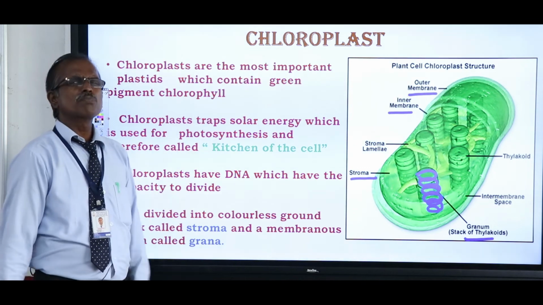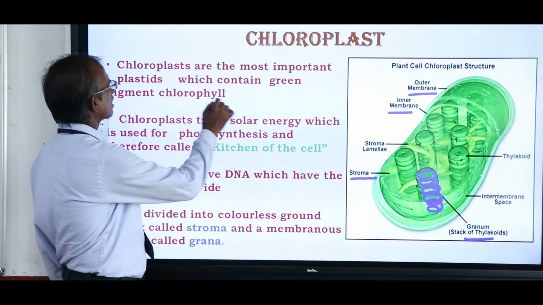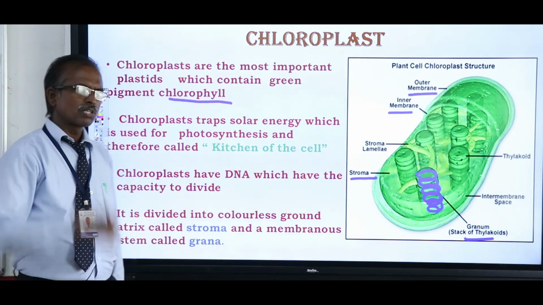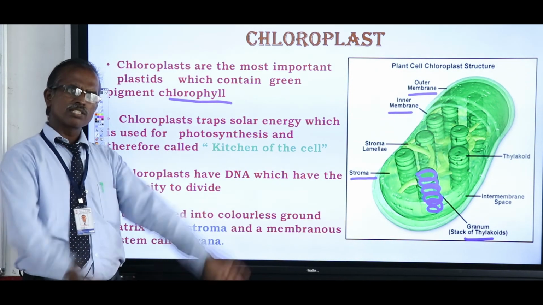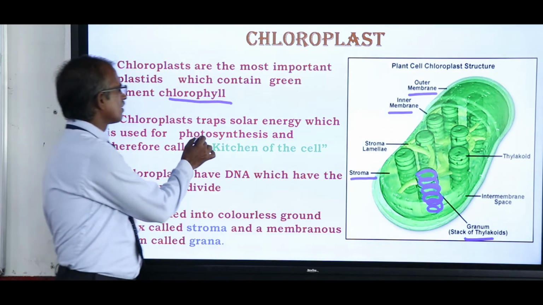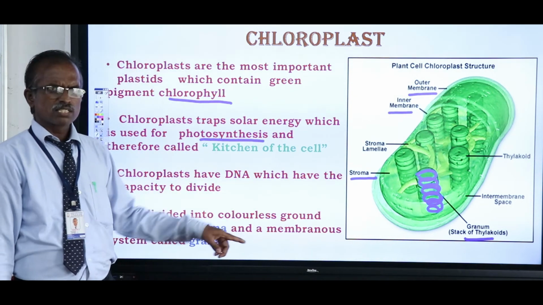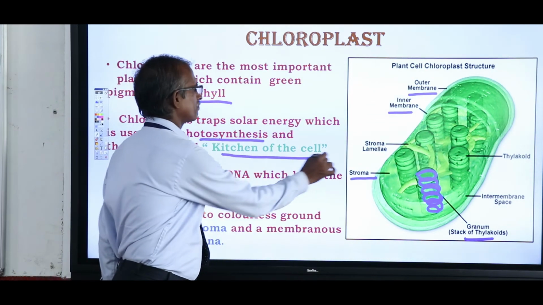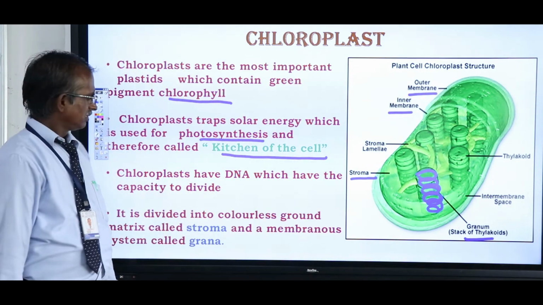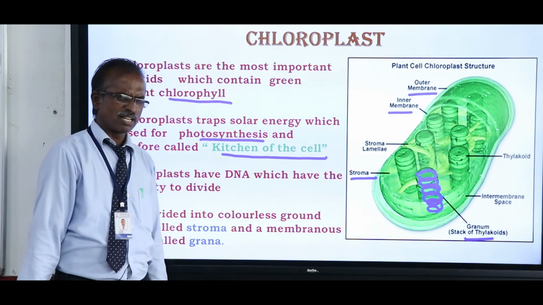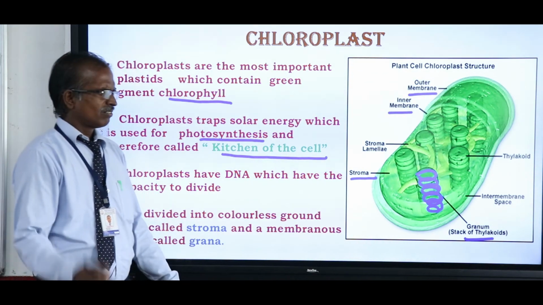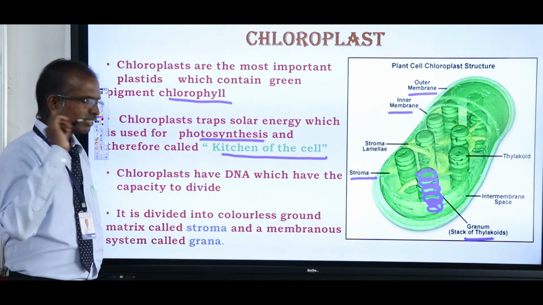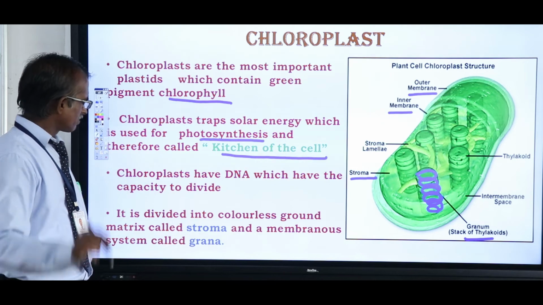The most important function of the chloroplast is that it contains the chlorophyll pigment to trap solar energy and synthesize food material, that is, photosynthesis. Hence, the chloroplast is known as the kitchen of the cell. Next, stand up, Mr. Aravind, what is known as the kitchen house of the cell? Sir, very good. Chloroplast, sit down.